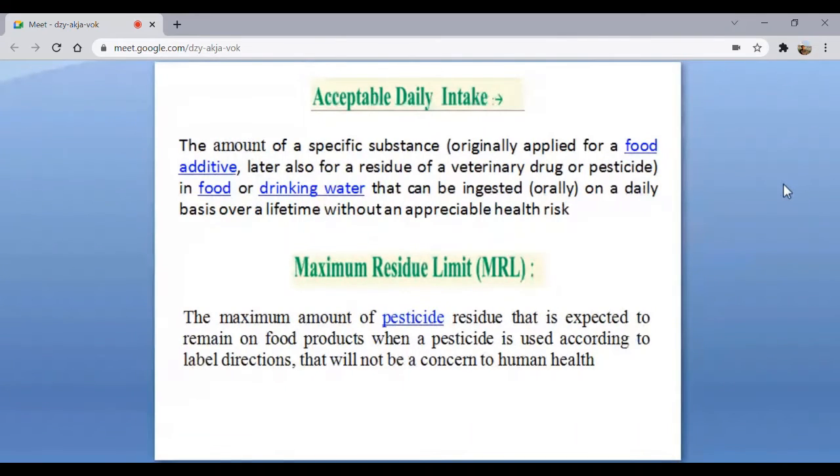Number two is your maximum residue limit. When we talk about the MRL, just think about the pesticide. Sometimes certain amounts of pesticides are present in the food, because certain pesticides are used for the proper growth of crops during the cultivation process. So the maximum amount of pesticide residues that remains in the food products when pesticides are used according to the label direction, and that will not cause any concern to human health, is nothing but your maximum residue limit.